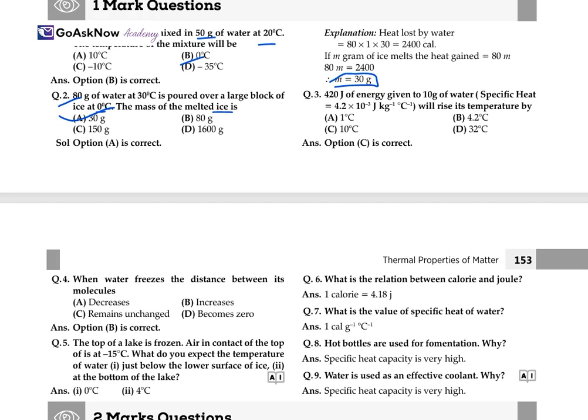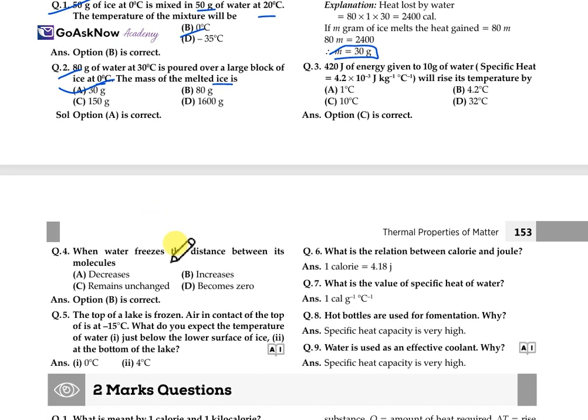Now, when water freezes, the distance between the molecules increases. When water is freezing, the distance between the molecules obviously increases, so the volume will increase.